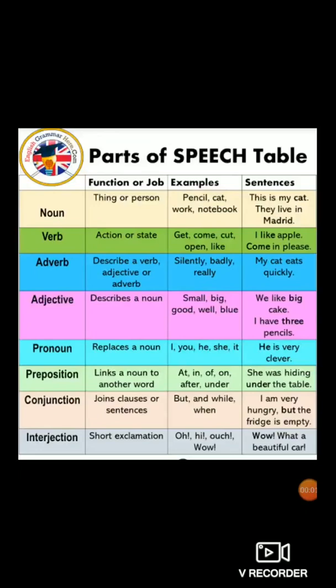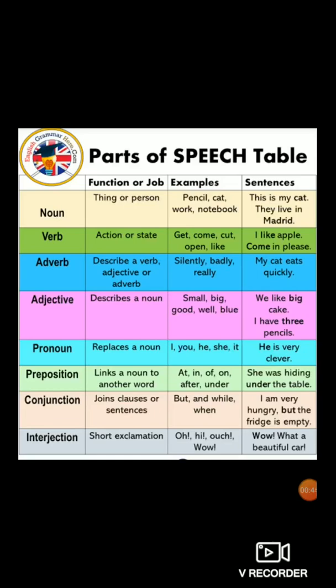We start with the noun. A noun is the name of a thing or a person. For example, pencil, cat, work, notebook. These are examples of nouns because they are the names of things or persons. Sentence examples are given. This is my cat. So what is the noun here? Cat, because it is the name of an animal. They live in Madrid. Madrid is the name of a place, so it is known as a noun. So what is the function of a noun? It is the name of a thing or a person.